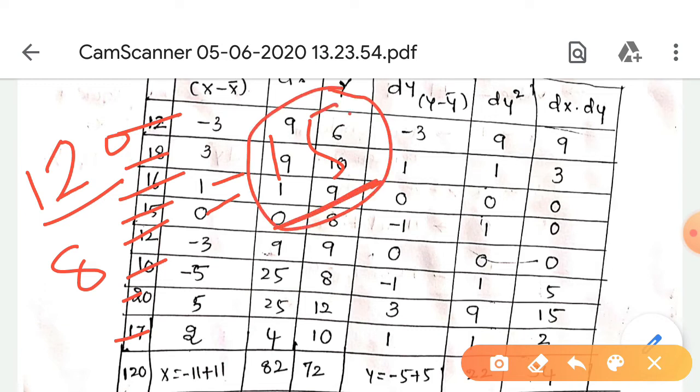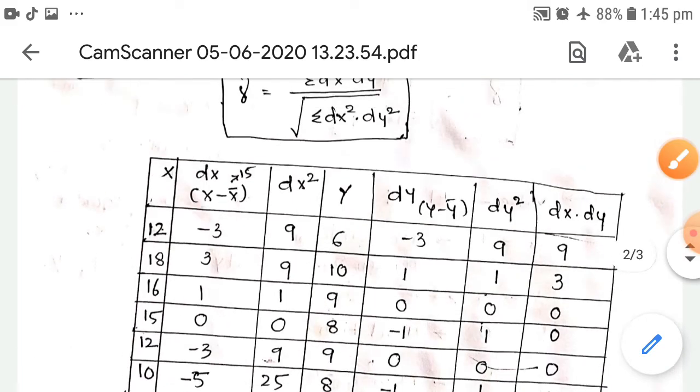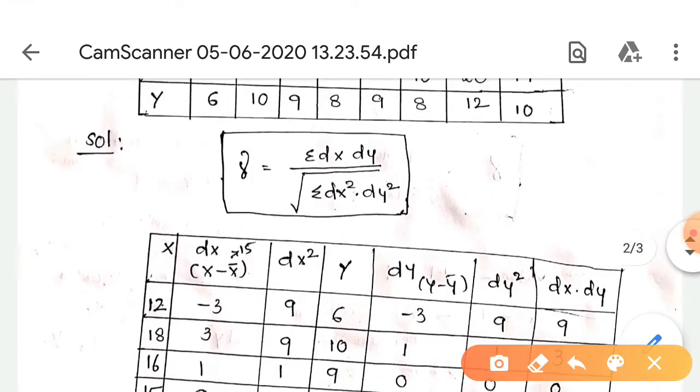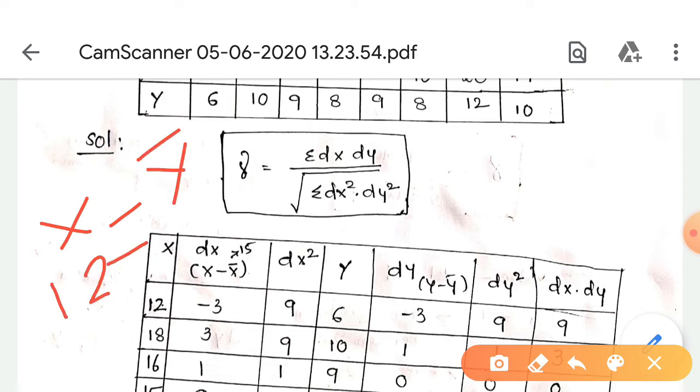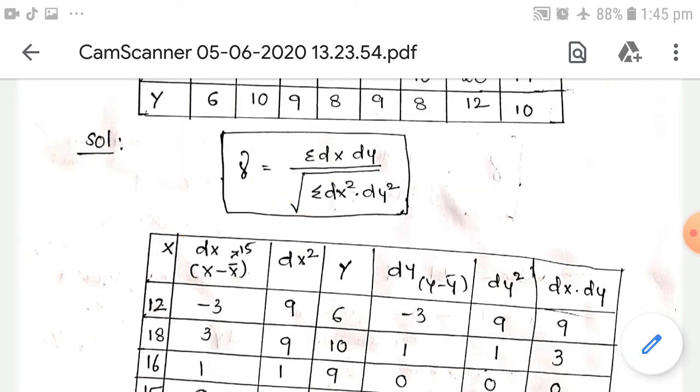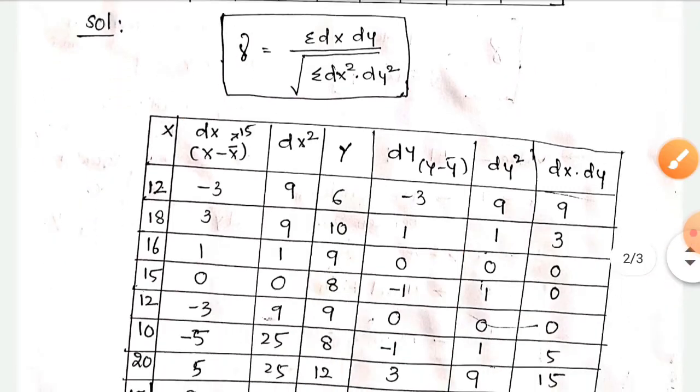Now we find the dx through x minus x bar. So the x value is 12 and minus the x bar 15. So 12 minus 15 means minus 3. We do the same for all.